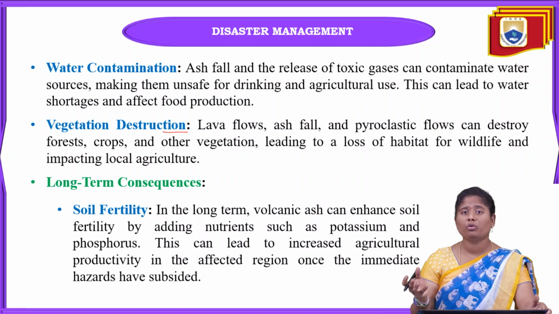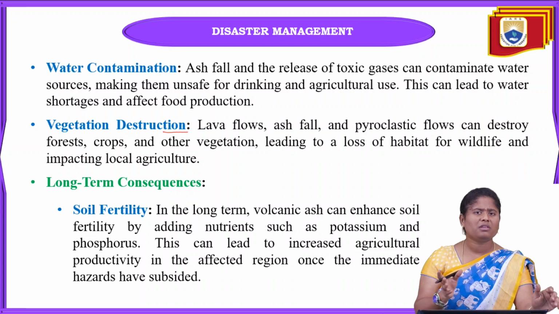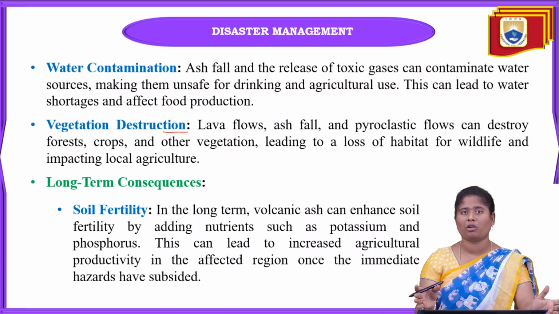If you grow crops in that area, the soil will have so many minerals from the volcanic eruption. So sometimes it will be beneficial and sometimes it will not be beneficial.